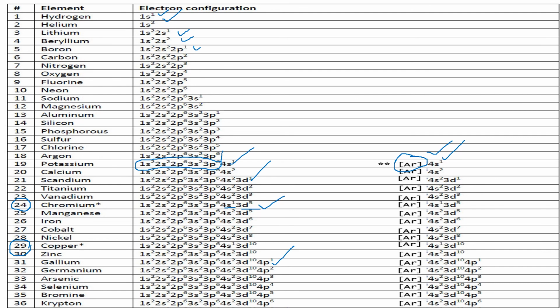Same way, in case of copper, it should have been 4s2 because s is to be filled first, and then you have 3d9. But here it is 4s1 and 3d10. Why? Because 3d5 and 3d10 are very stable configurations. I'm talking about chromium 3d5 here and 3d10 here. They are very stable because they are fully filled and half filled orbitals.